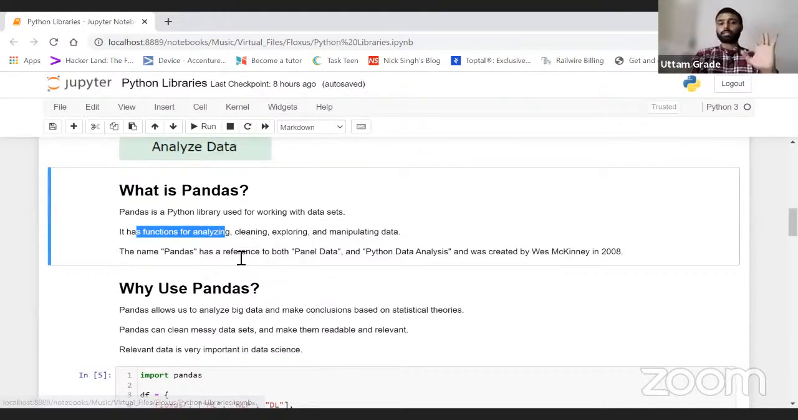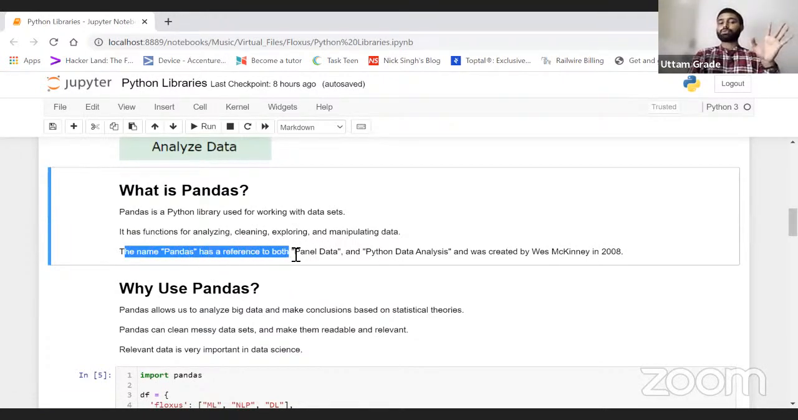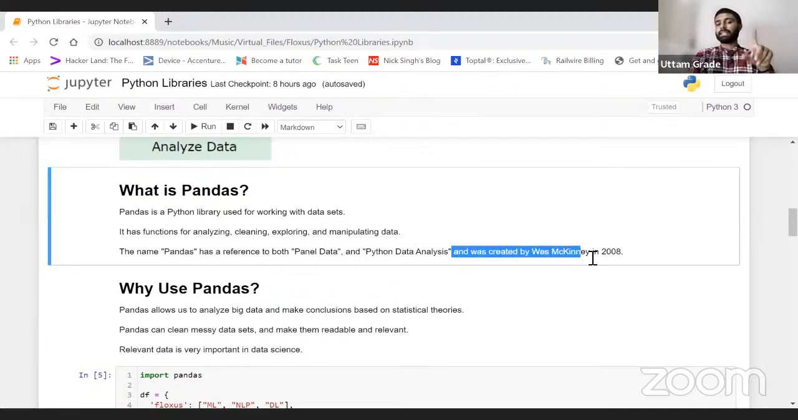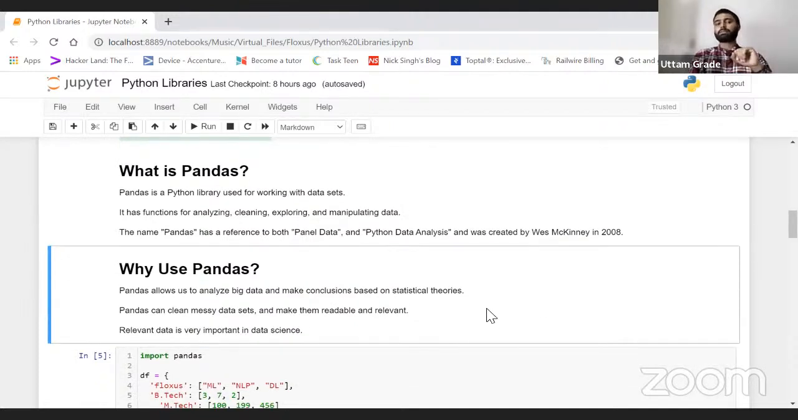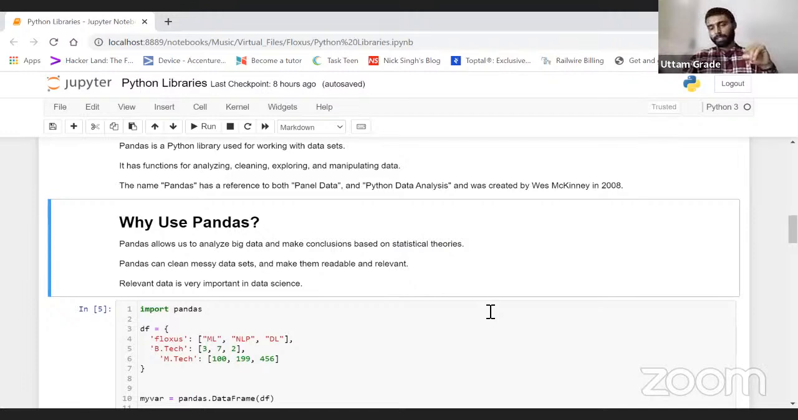Now we have understood it in this manner. The name pandas refers to both panel data and Python data analysis, and it was created by Wes McKinney in 2008. So pandas is a library which was created in 2008. Now, why do we use pandas? We have discussed it already.